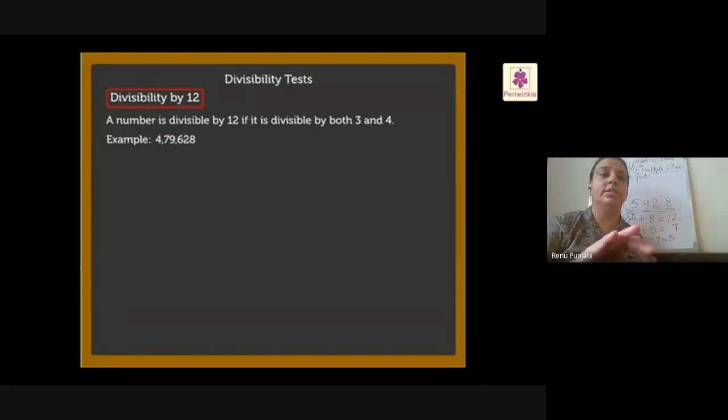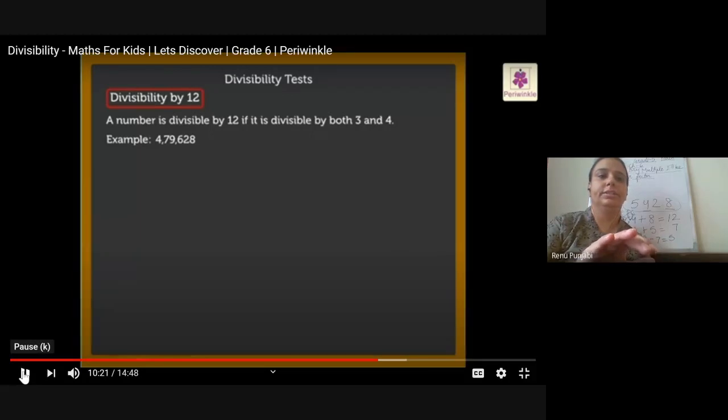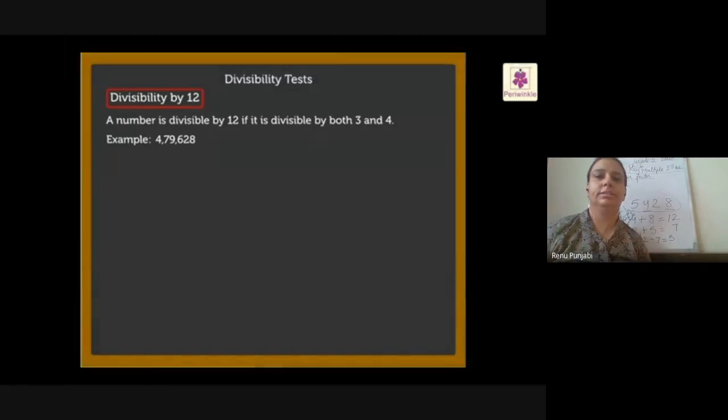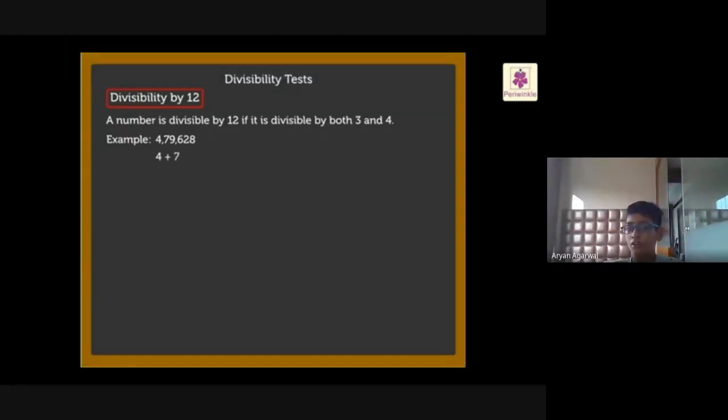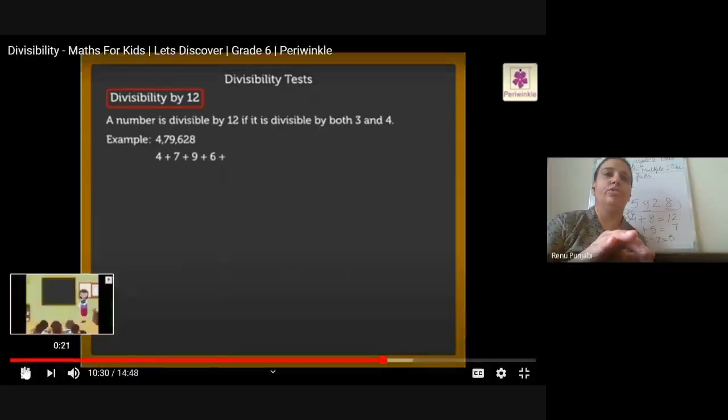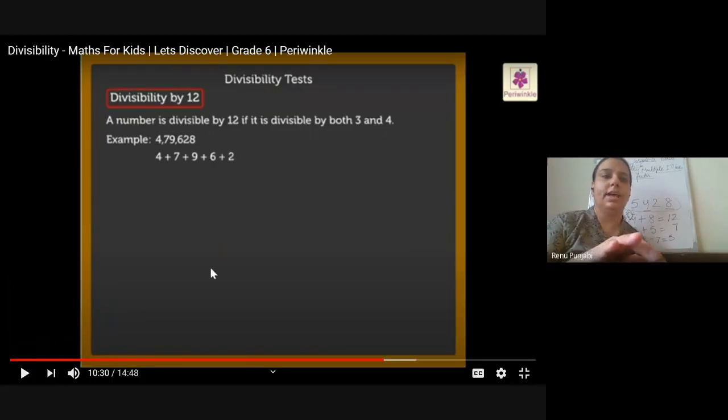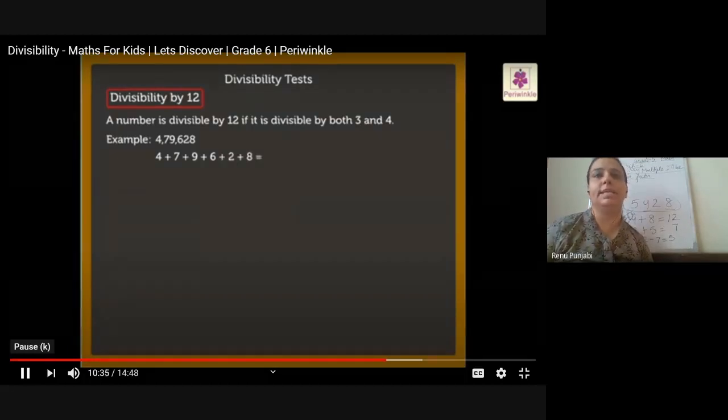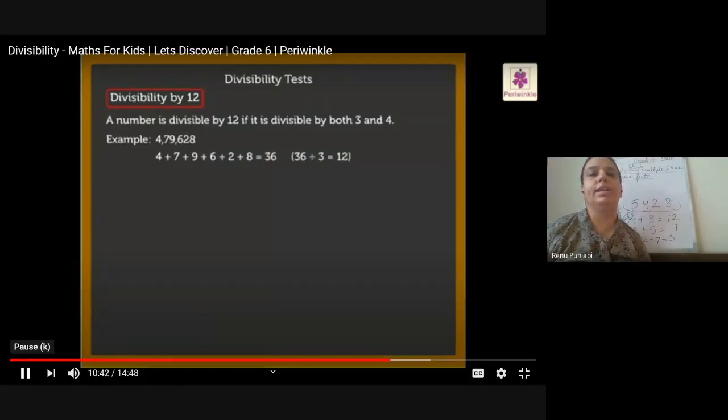4,79,628. See, this is a very big number. We have to add all the digits and see whether this number is divisible by 3 or not. 4 plus 7 plus 9 plus 6 plus 2 plus 8 gives a sum of 36. 36 is divisible by 3.